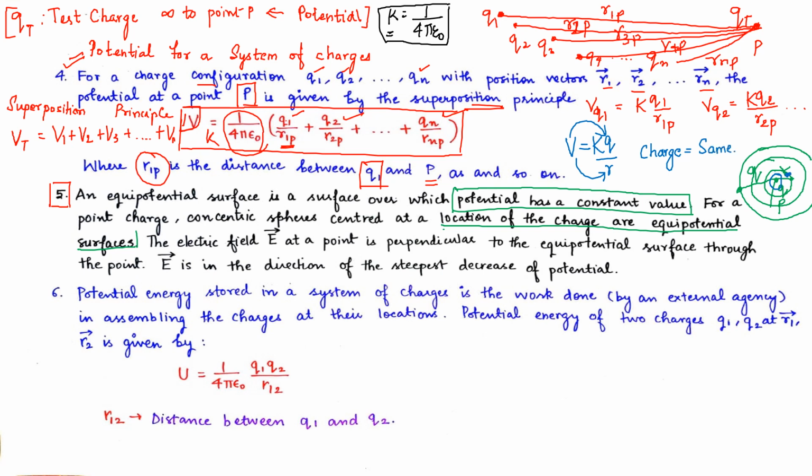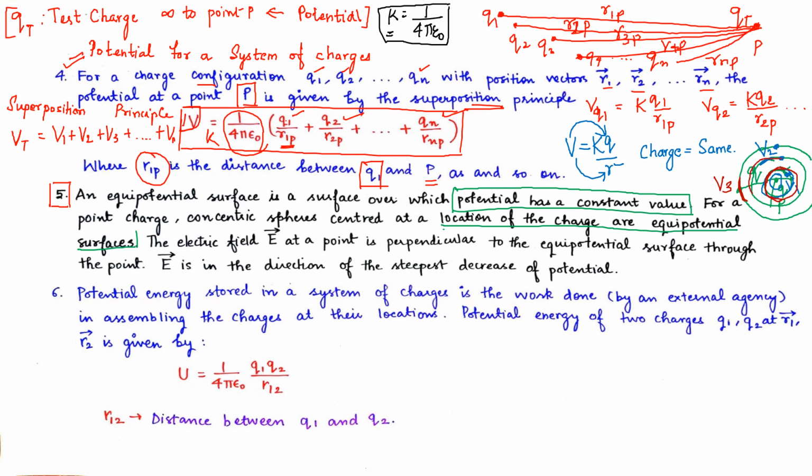In this circle, R is not different. But in the next circle, the radius increased, and in this one the radius increased further. So what I aim at saying is that for this first circle there will be one potential V1, for the second circle another potential V2, and for the third circle another potential V3. But throughout the entire surface of circle 1, we will have the same potential.